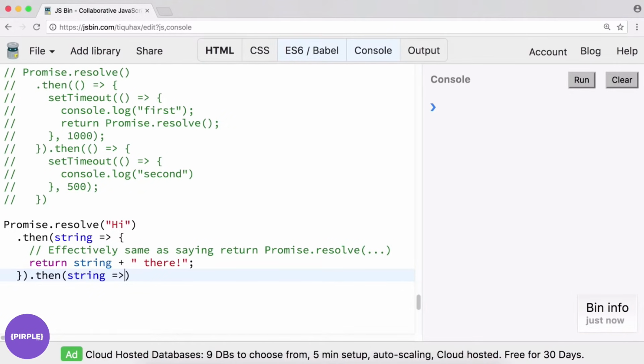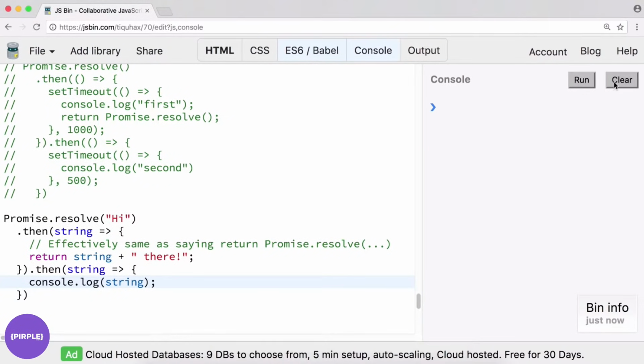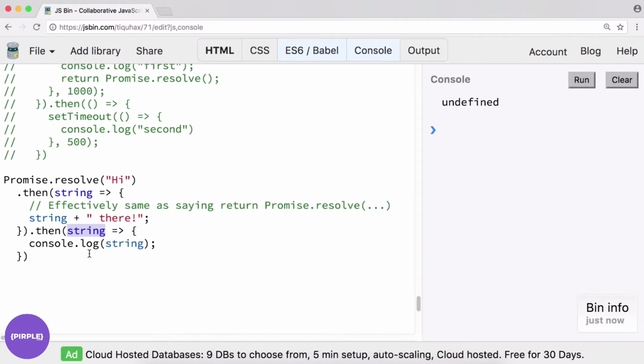So here we can grab that, and let's just console log it out. Console.log string. Okay, let's see if this works as intended. We run it, and it looks like it did. On the other hand, if you failed to return it, let's see what happens. Clear, run, undefined. Because we told it to expect a resolve with a string, we're chaining it onto what should be one promise, but we're not actually returning a promise here. So that's why if you fail to return, it doesn't really work.